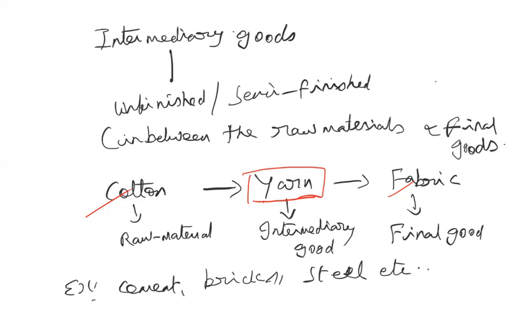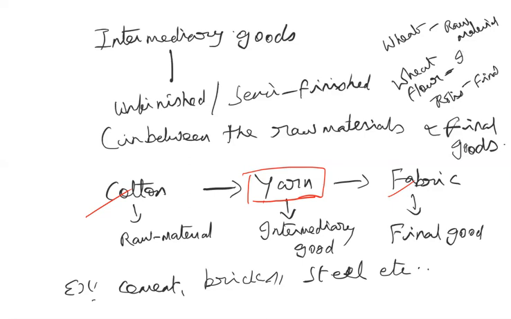Take wheat, for example. Wheat is a raw material, and wheat flour will become the intermediary good. Finally, whatever you make from wheat flour, rotis or chapatis, will become a final good.